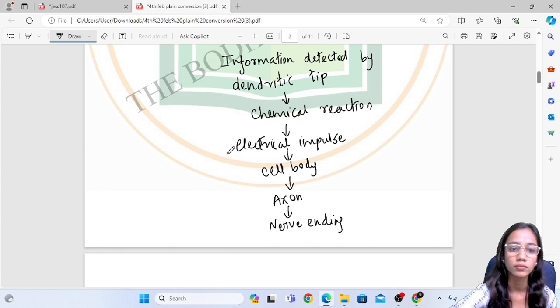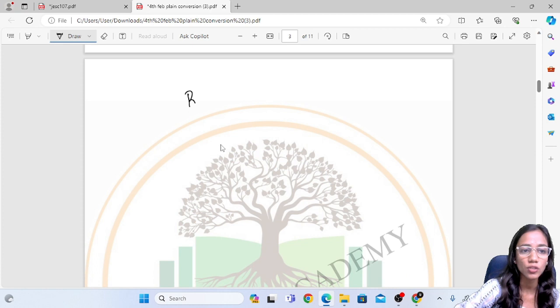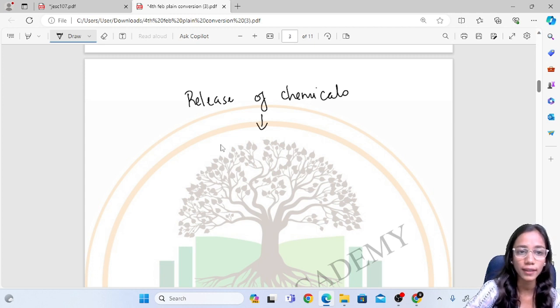At the nerve ending there is release of chemicals, which have to cross the gap called the synapse, and later go to the dendrite of the next nerve cell.